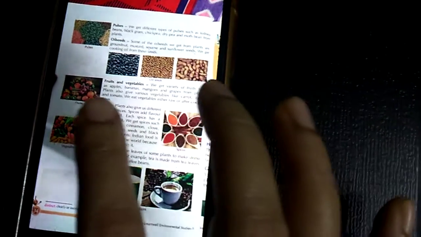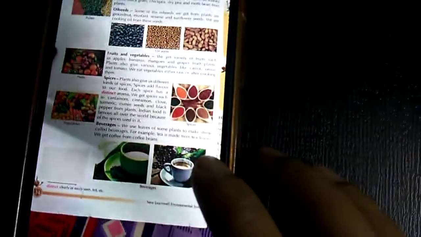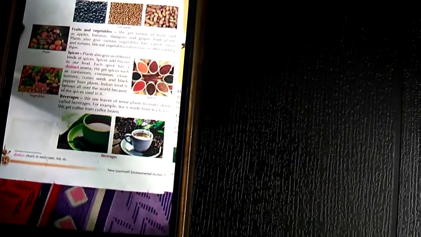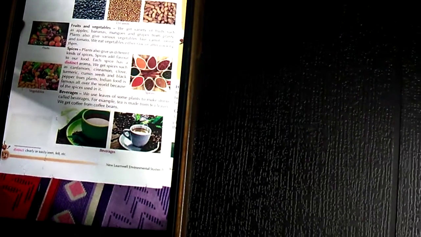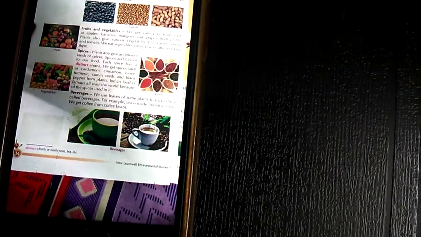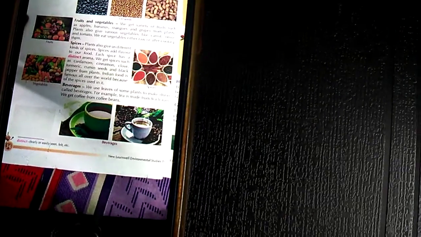Okay, now next is fruits and vegetables. We get a variety of fruits and vegetables from plants, like apple, banana, mangoes, grapes, and various vegetables like carrot, onion, tomato. We eat vegetables either raw or after cooking.